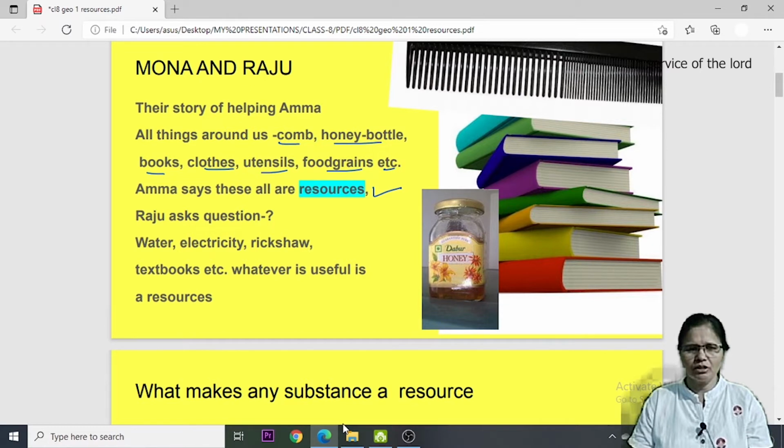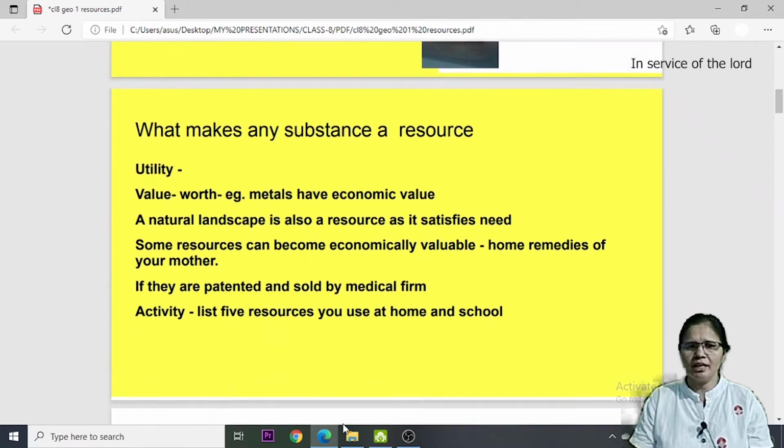Raju asks a question, Amma, what do you mean by resources? Then Amma tells that whatever things we see around us which are useful to us are called resources. For example, water, electricity, rickshaw, textbooks, etc. Even a pen or your notebook, everything which you are using which is helpful for fulfilling your needs, can be called a resource.